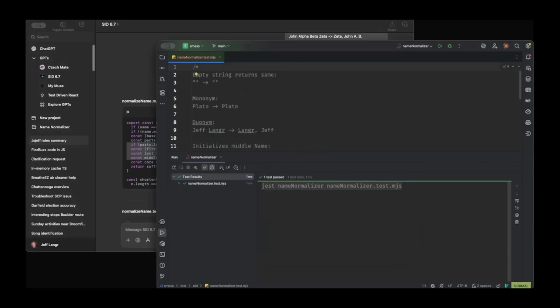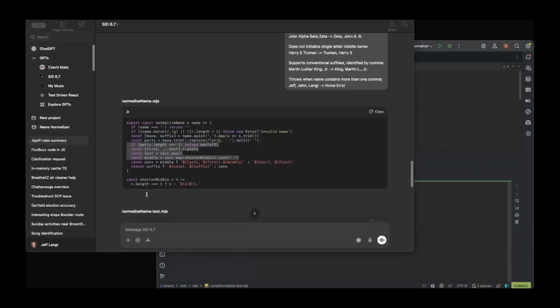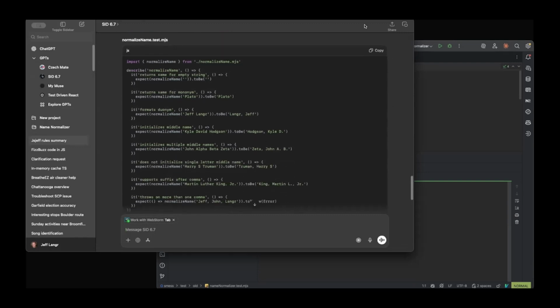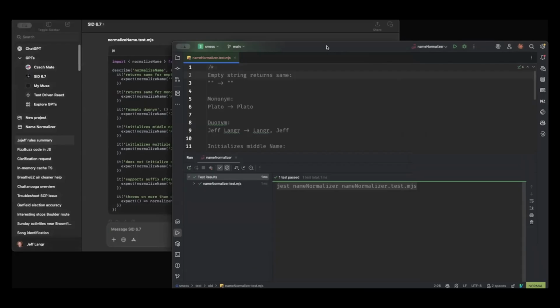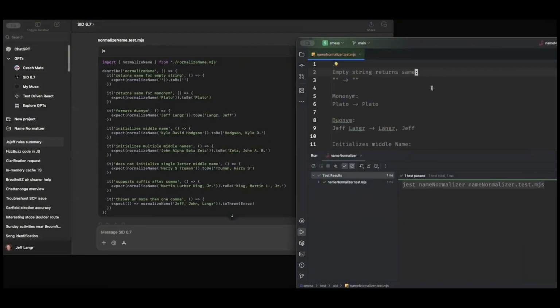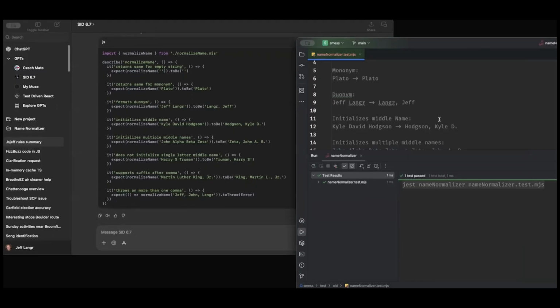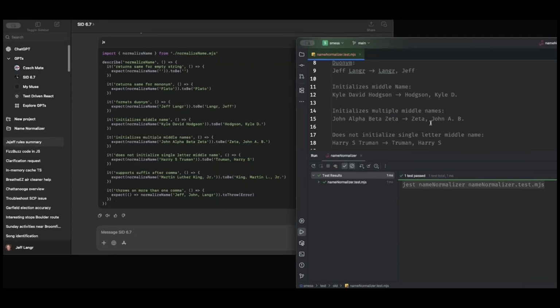So those are the examples. You should be able to see those in there. And my immediate job before worrying about the code is to take a look and compare the examples I provided with the test. What you'll notice is that the names of the tests are pretty darn close to what I provided in the examples. So return same for empty string, and then I look at the actual example, return same for mononym, formats a duonym, initializes middle name, uses your name, and so on. So these are very close, not quite a mirror, because you'll notice a few little tweaks throughout.